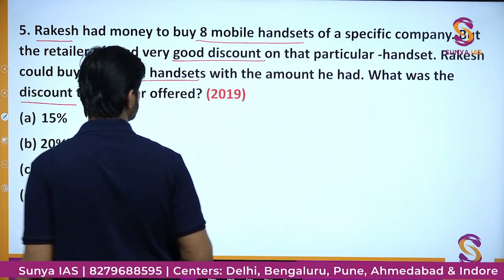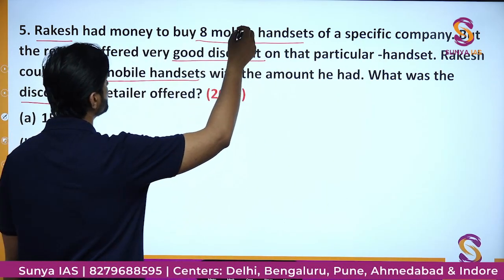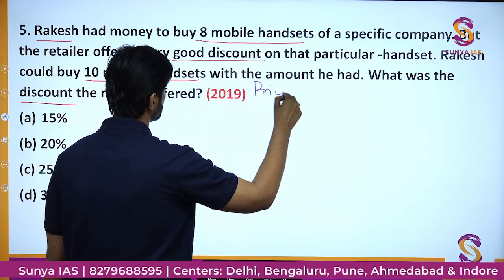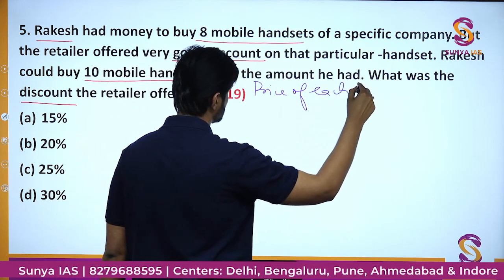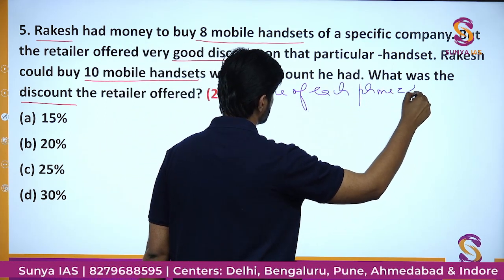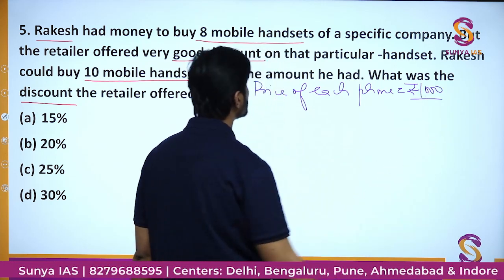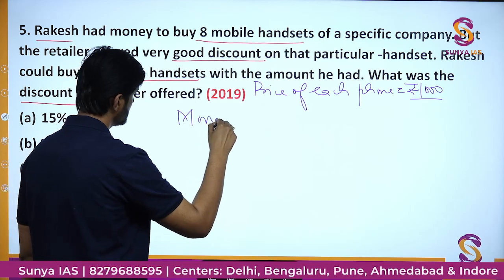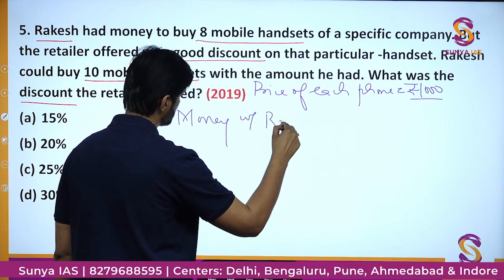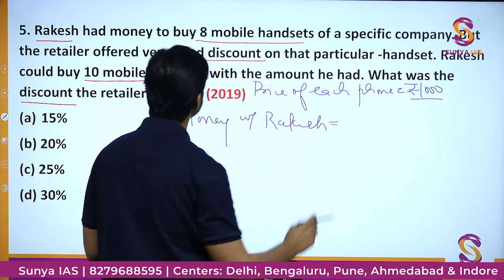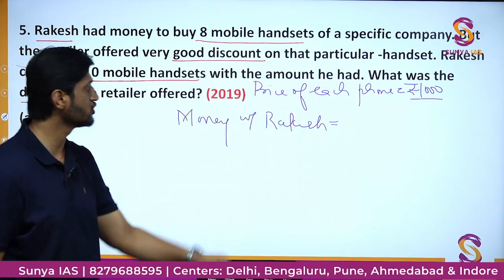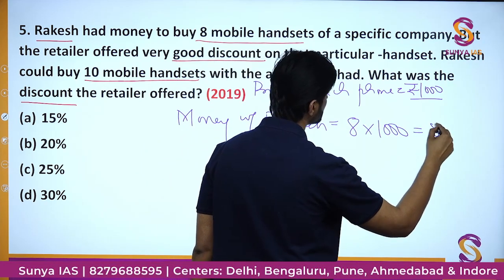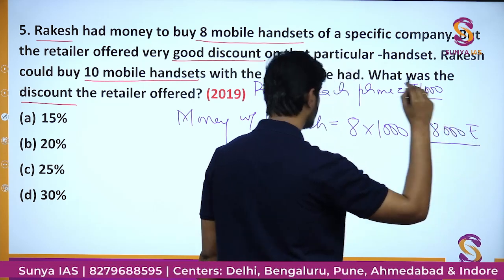So suppose the price of each mobile is rupees 1000. Okay, and now how much money does Rakesh have? He has money enough to buy 8 mobile phones. So the money Rakesh has in this case would be 8 into 1000. That is, now he is carrying 8000 rupees, right?